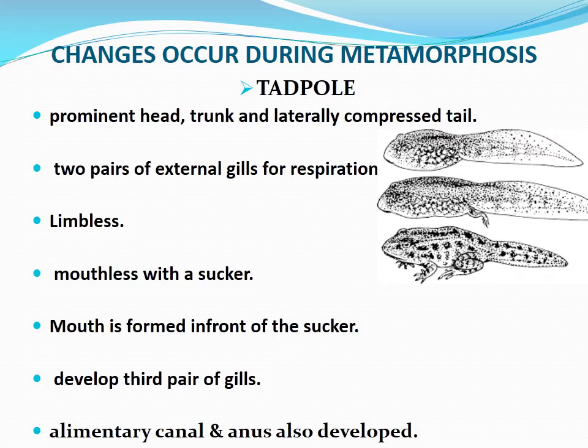In the first stage of tadpole, we can see a prominent head, trunk, and a laterally compressed tail. They have two pairs of external gills for respiration. So, which is the respiratory organ in the case of tadpole or in the case of larva of frog? The answer is gills. Then they are limbless, mouthless with a sucker, but after some time a mouth is formed in front of the sucker. Then they develop the third pair of gills, and the alimentary canal and anus are also developed.